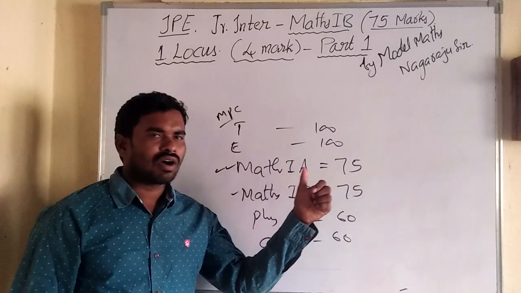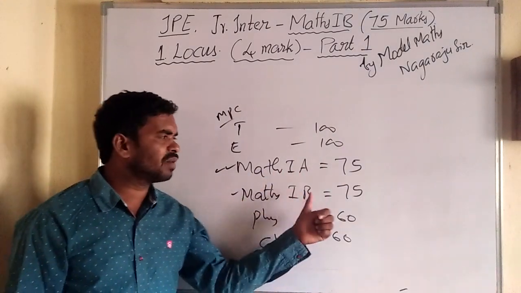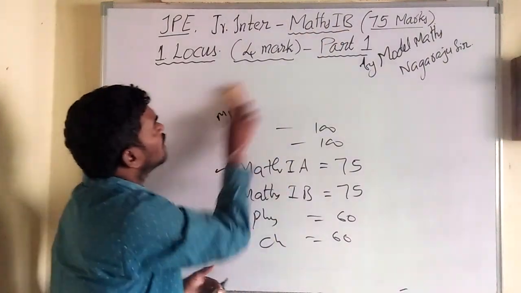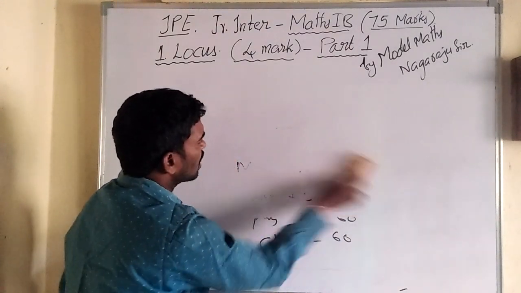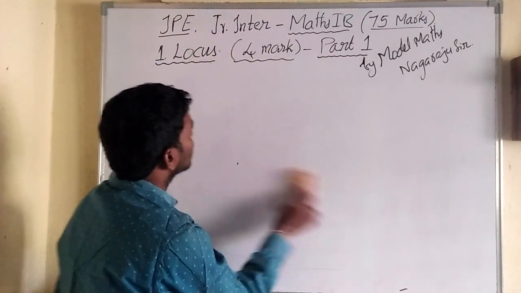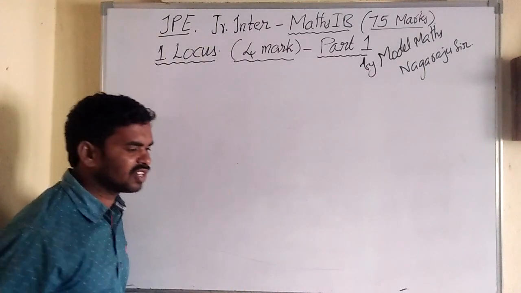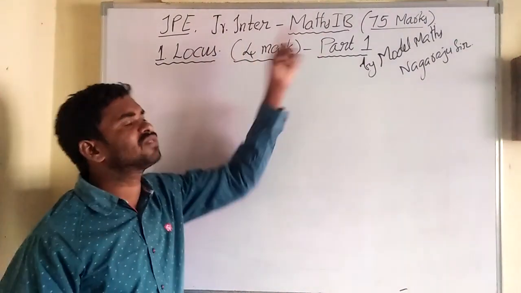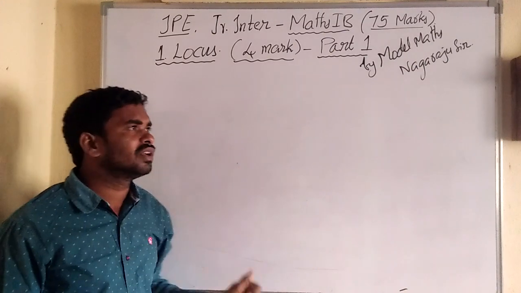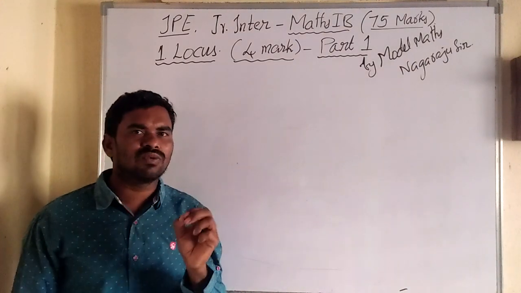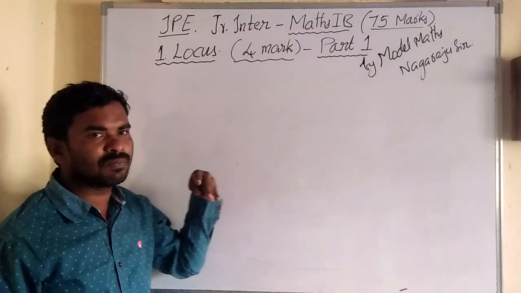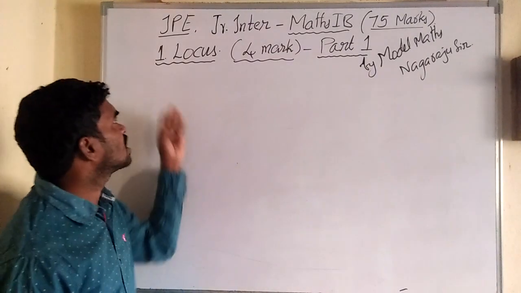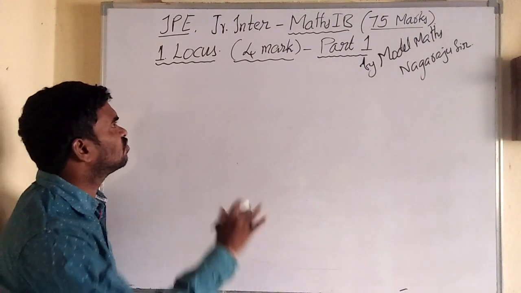I gave the videos for maths 1A also, and maths 1B is also 75 marks. In this video we are going to discuss maths 1B. In maths 1B we have 10 chapters. The first chapter is locus. From this chapter we have 4 marks out of 75. It is a small topic, and approximately only 17 questions are enough. If you complete the 17 questions, we can get 4 marks. So in this video we are going to discuss part 1 of locus.